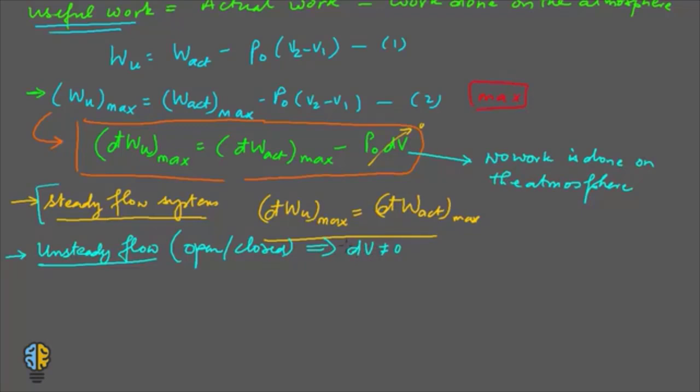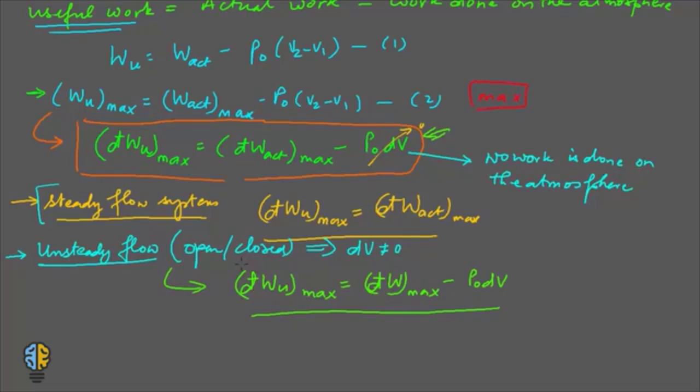So when a system exchanges heat only with the atmosphere, you can rewrite this equation and you will get dW useful, and it has to be a maximum value, is equal to dW max minus P naught dV. So this is the equation that is true for an unsteady flow open or closed system.